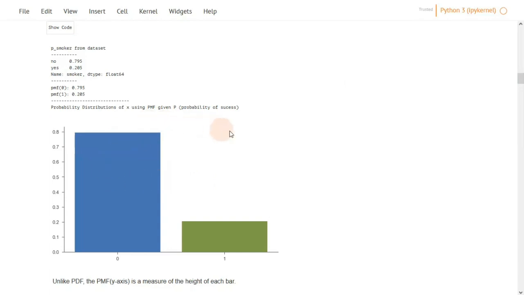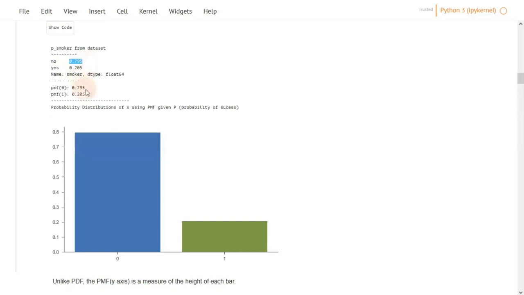So, for example, in the case of a smoker, I'll say that the probability of success is that a customer is actually a smoker. So we pass the probability of success to the probability mass function, and it spits out the probability distribution of the values within the random variable. So these are actually the probabilities obtained from the dataset, and they are basically the number of smokers divided by the total number of patients.